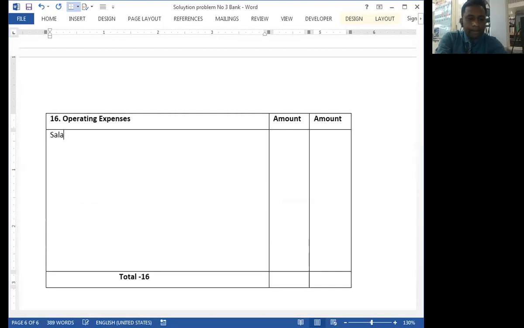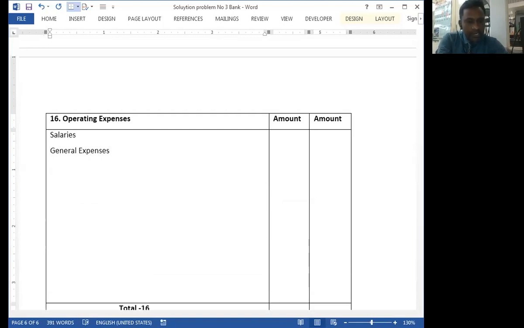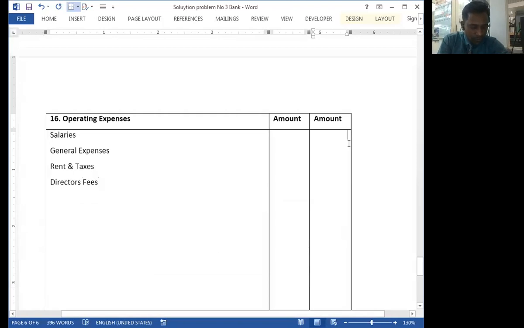Salaries, then general expenses, then rent and taxes, then director fees. Okay, and the amount of salary is 31,500.